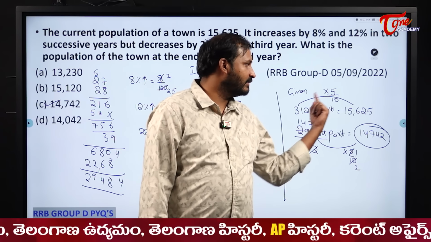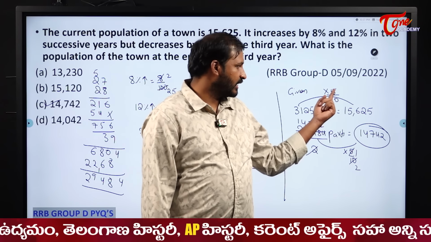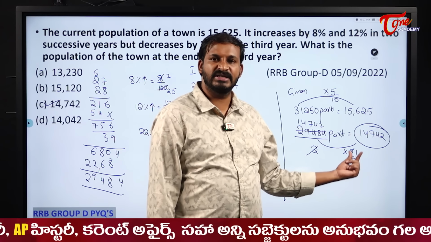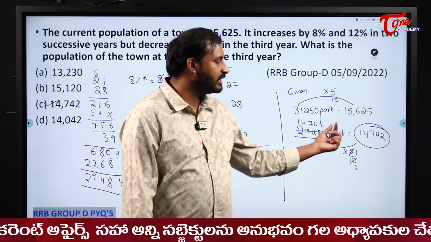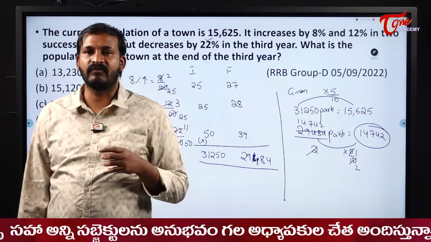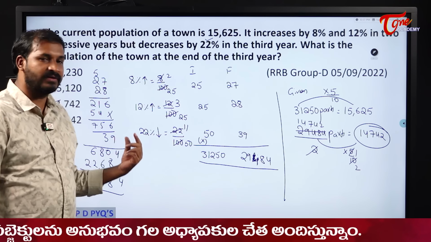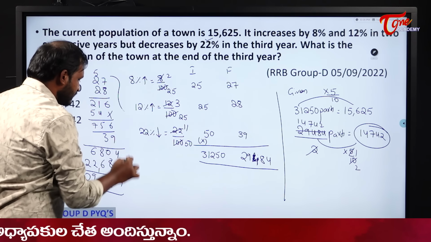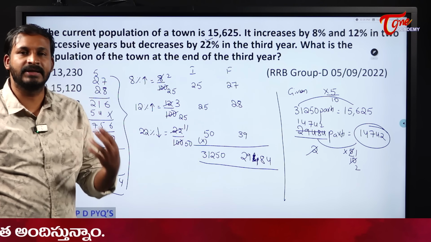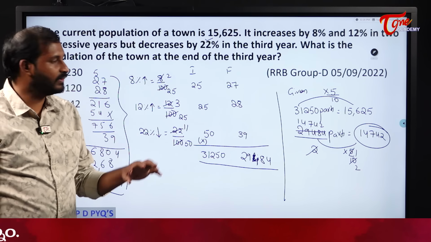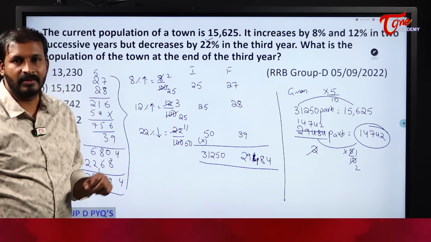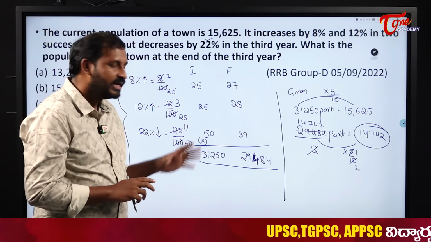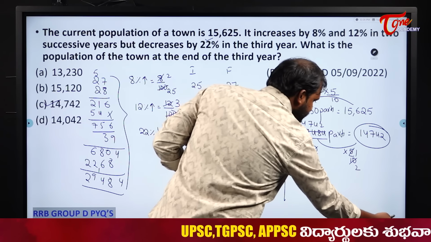But mostly we can establish the relation here. Into 5, 0 is deleted, so by 10. So here also into 5 by 10 means nothing but 1 by 2. So when I make it half, it will become 14,742. 14,742 will be the population after 3 years. The only lengthier part is that you need to do these types of calculations. Be a little bit quick and at the same time be careful while solving these problems, because there is a high chance of making mistakes. That is the only thing, students. Apart from that, everything is very simple. Next, see the next one.